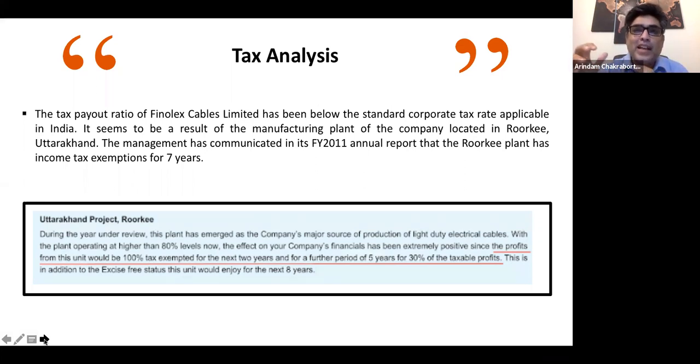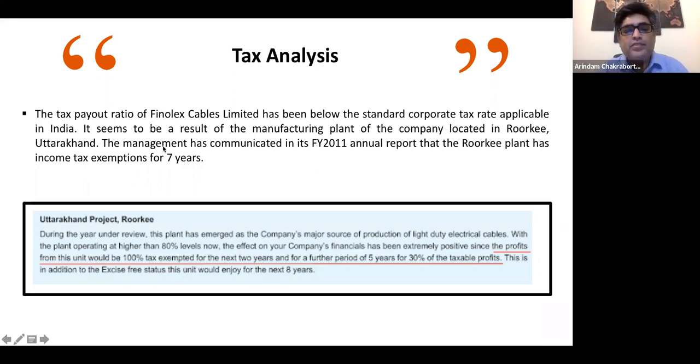How you compute tax is a separate story, but from an analysis perspective you have to place some effort in understanding the tax aspect also. I gave you a flavor in my last webinar, and let's see how it works in this context.